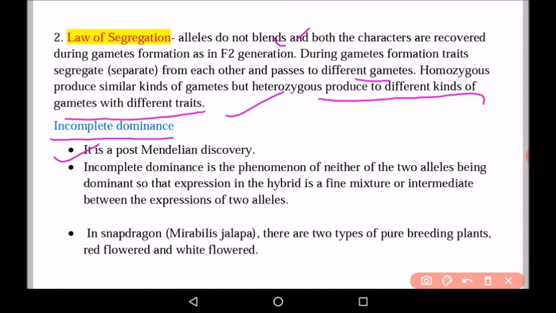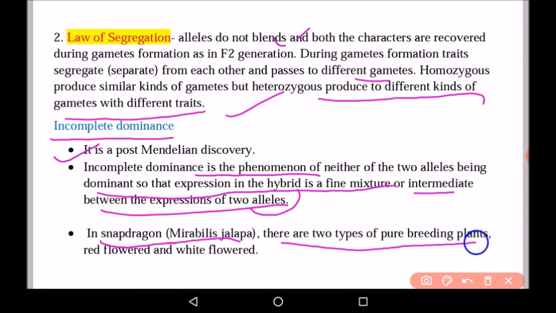Another term is incomplete dominance. It is a post-Mendelian discovery. Incomplete dominance is the phenomenon of neither of the two alleles being dominant, so that the expression in the hybrid is a fine mixture or intermediate between the expression of the two alleles. Like in case of the plant Mirabilis jalapa, that is snapdragon, we can see that there are two types of pure breeding plants.